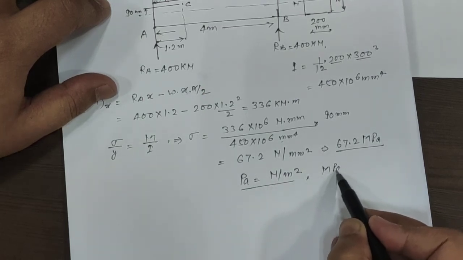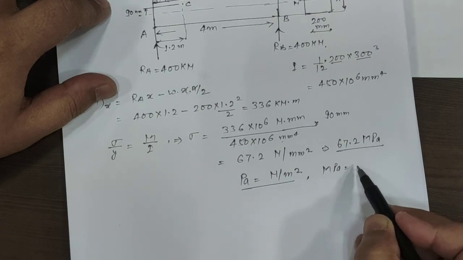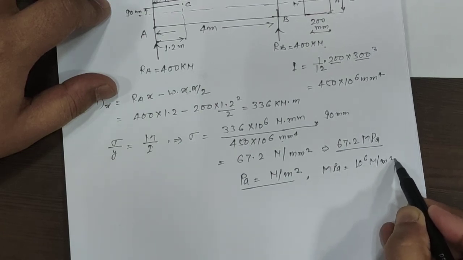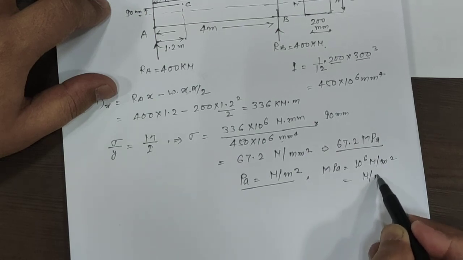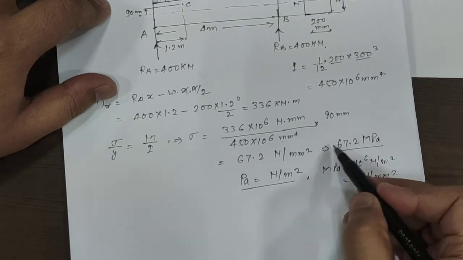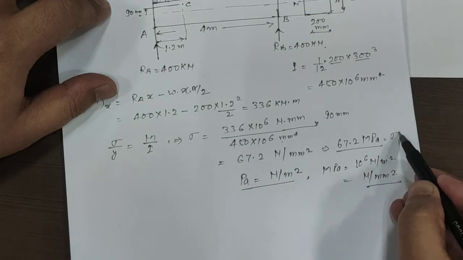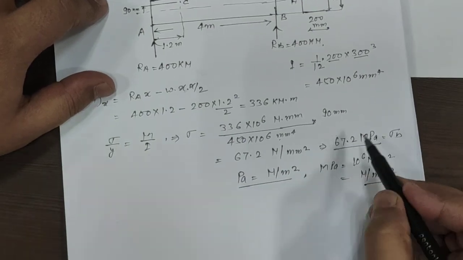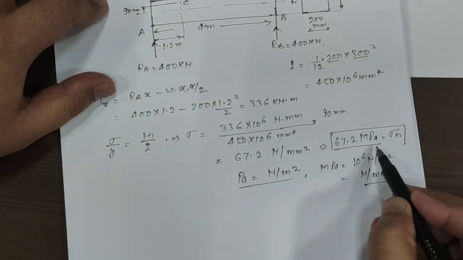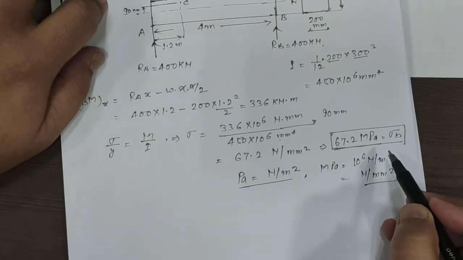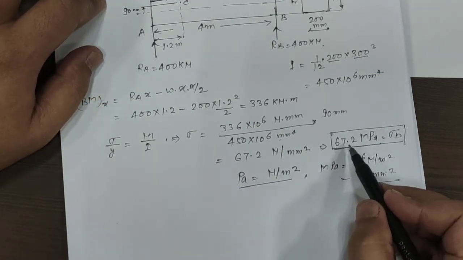So megapascal will be equal to 10 to the power 6 Newton per meter square, or Newton per mm square. So the value of bending stress, this one is the sigma b, and sigma b is 67.2 megapascal.